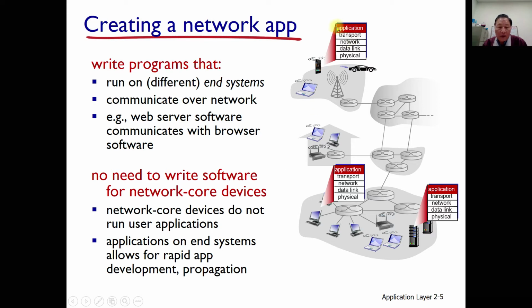Here, these applications are running. This is called the application layer. You can see this is 1, 2, 3, 4, 5, a 5-layer protocol suite. The TCP/IP protocol suite is 5 layers. This application layer protocol and that application layer protocol are interacting, and we learn how they are interacting.